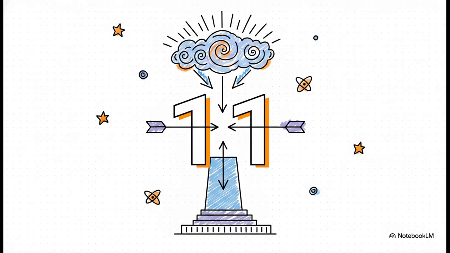And where exactly do those incredible opposing forces meet? 11. Yep, 11. This isn't just some arbitrary number randomly generated by a computer. It is the exact mathematical balance point within this entire framework. It is the keystone, the cosmic fulcrum. If you recall the elements we just outlined, the physical foundation tops out at 10, and the transcendent capstone begins at 12. So 11 is that precise, unavoidable intersection where the upward tension from physical reality and the downward compression from the quantum dimensions perfectly balance out to create total stability.